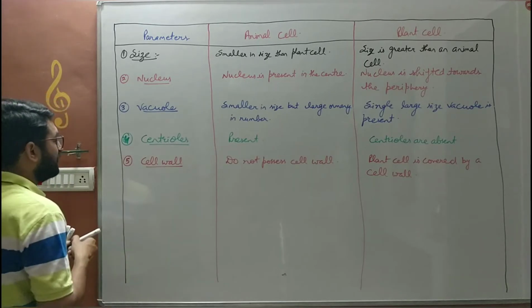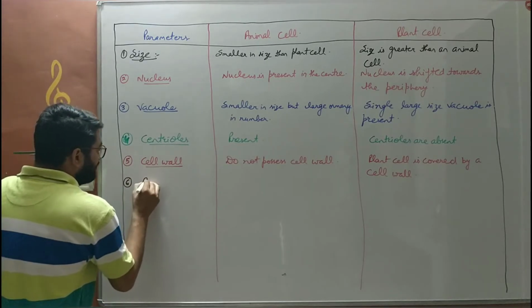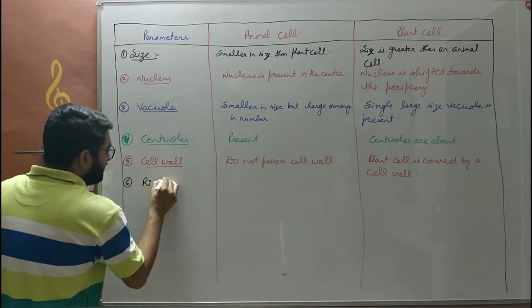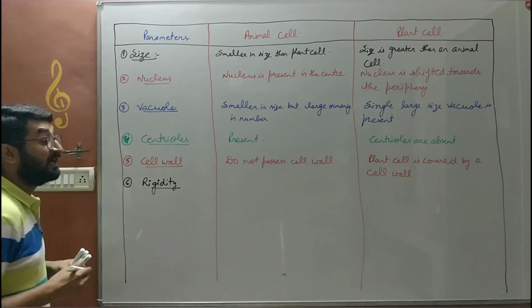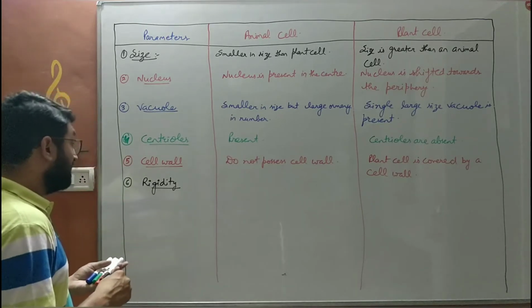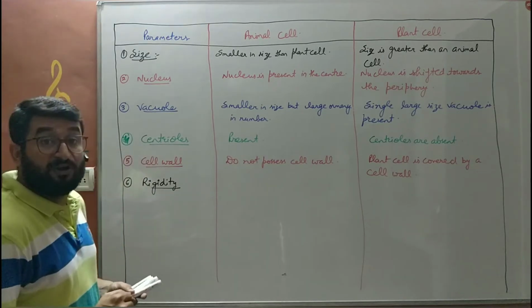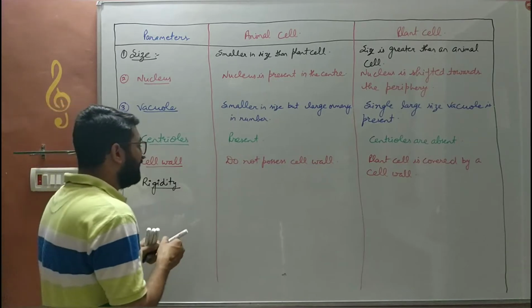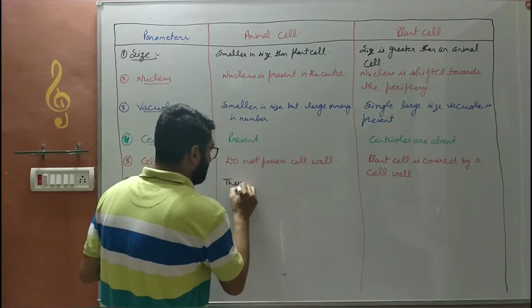Next is related to this cell wall itself, that is rigidity. Rigidity means sakti, sakt, hard, non-flexible, unbending. Animal cells do not have cell wall, so they are irregular in shape or flexible in shape.